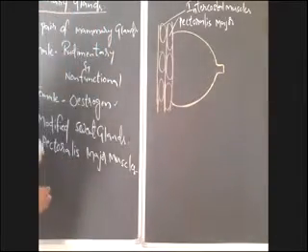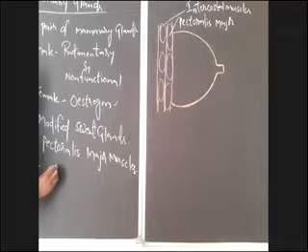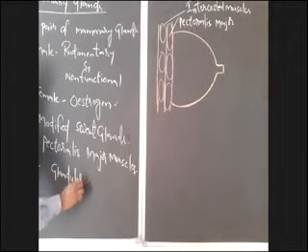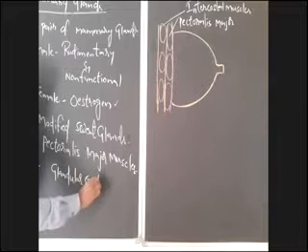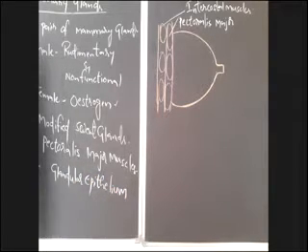The mammary gland mainly possesses glandular epithelium. What are the various components present in the mammary gland?